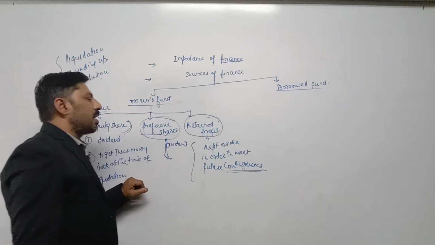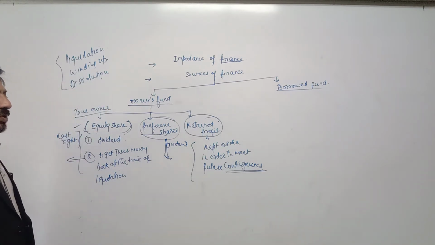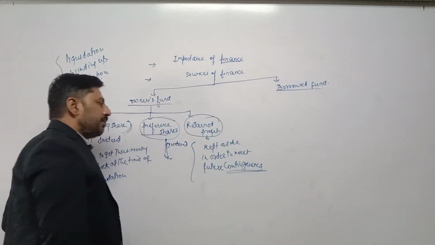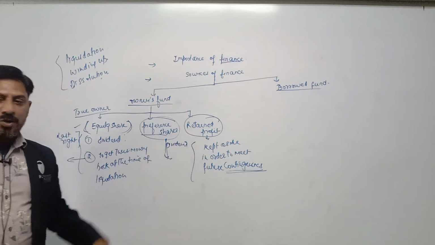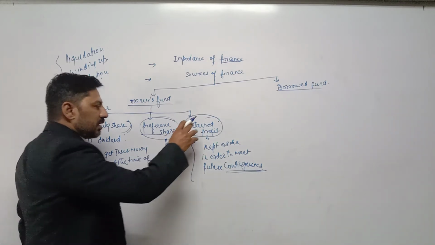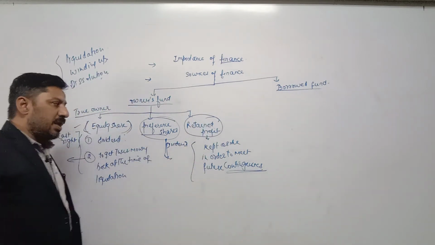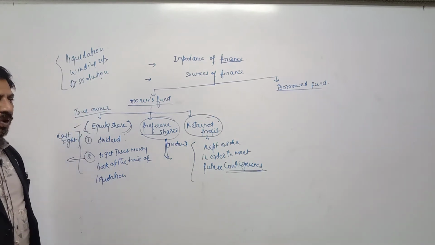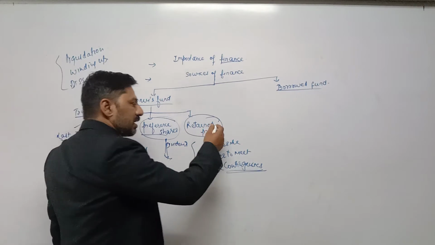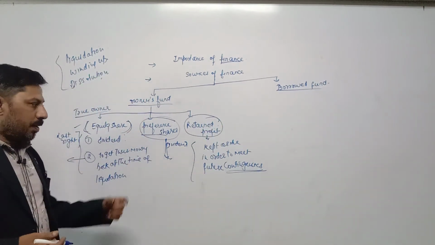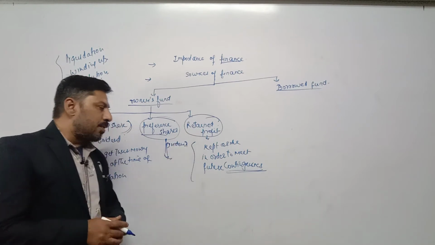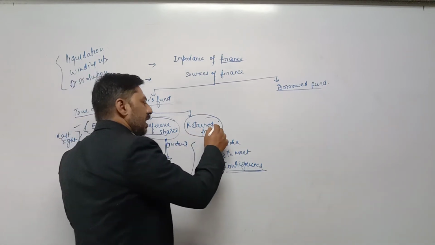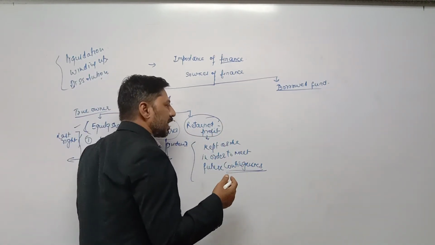When such retained profit becomes a huge amount, then it can be used for various purposes in order to bring development, growth in business. For example, business units are able to purchase fixed assets. They can adopt new technology into the business, or they can replace old technology with new one. They are able to fulfill day-to-day expenses. They are able to bring modernization into the business. Along with that, they are able to bring expansion. They are able to set up new branch into the business. With the help of retained profit, they are able to pay the liabilities also, means borrowed capital can be repaid.